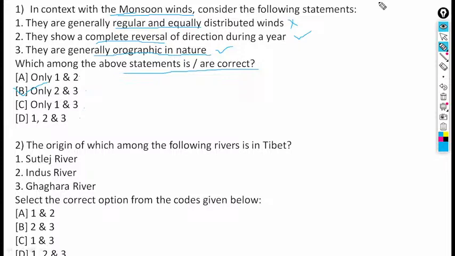After every two subsequent questions, we will discuss the answer.